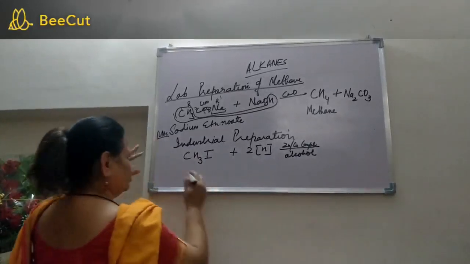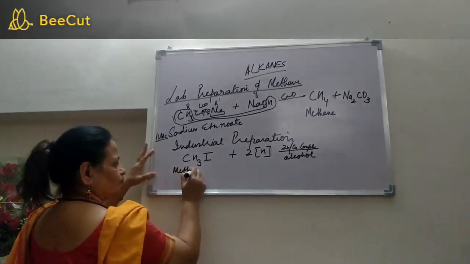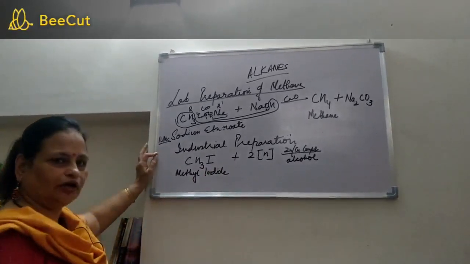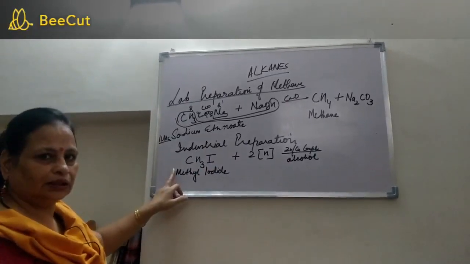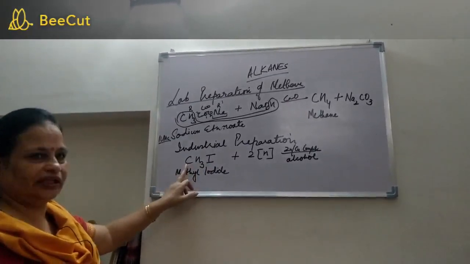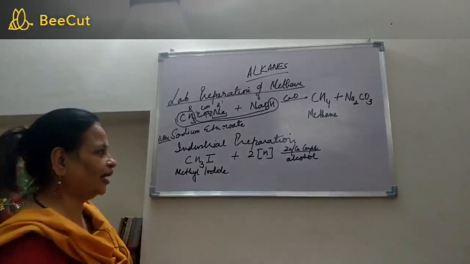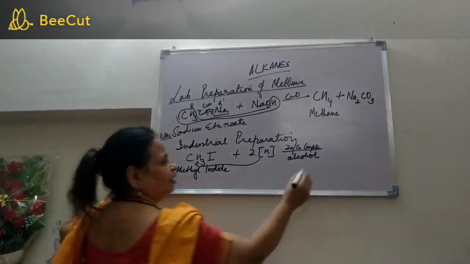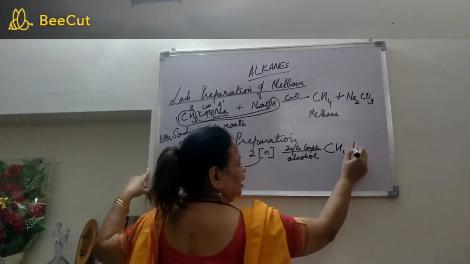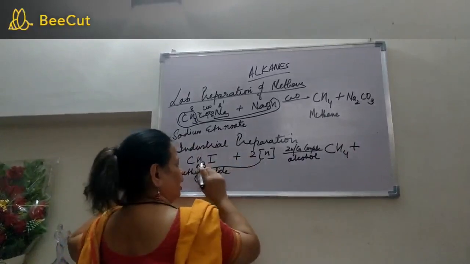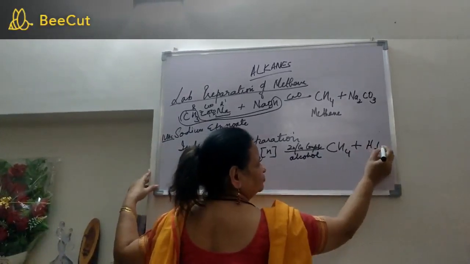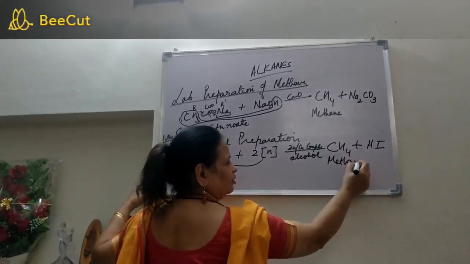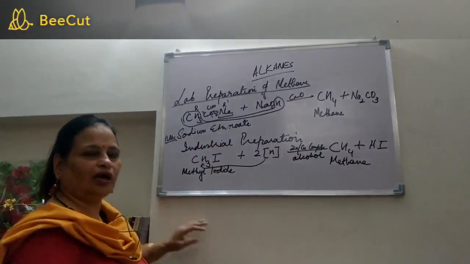CH3I, methyl iodide. This is the common name. How do you write the IUPAC name? Iodomethane. The IUPAC name is iodomethane. So when it combines with two nascent hydrogens, one of the nascent hydrogens combines with the methyl radical and forms CH4. The other hydrogen combines with iodine and forms HI, hydrogen iodide. So this is methane. This is one method by which methane can be prepared on a large scale.